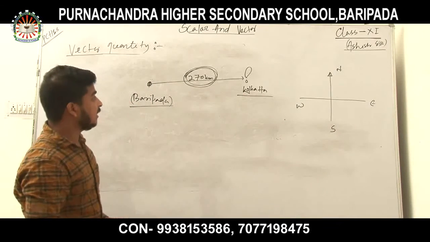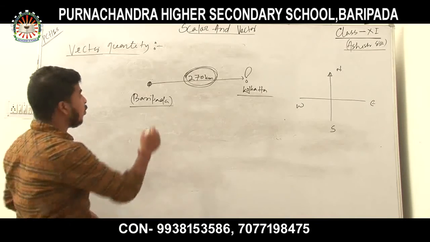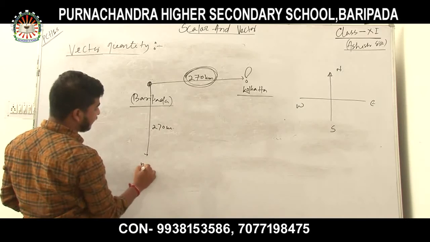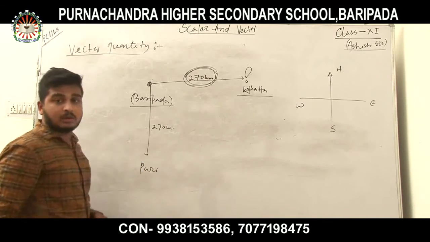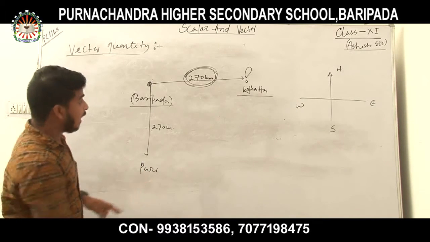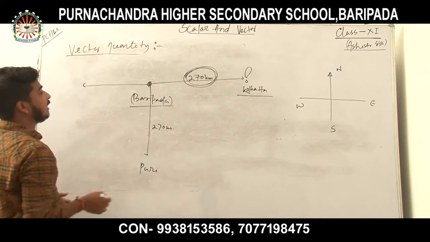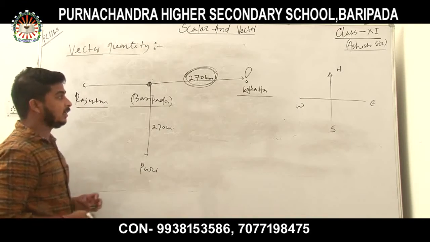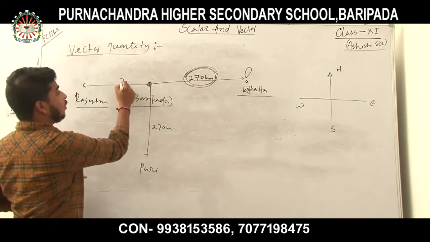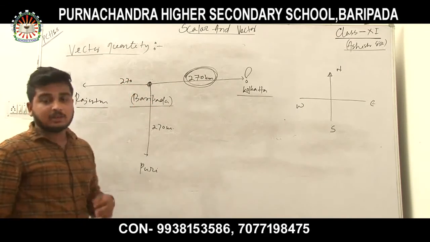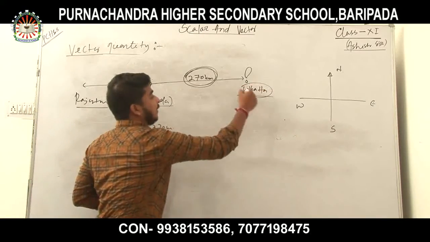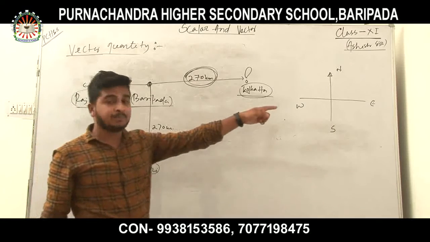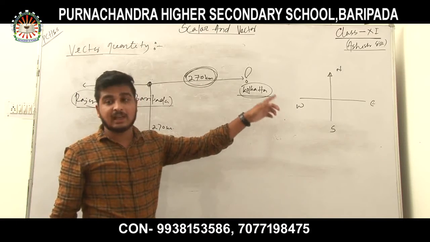Suppose I only say I have to go 270 km. One can go 270 km towards the south and reach Puri of Odisha, or 270 km towards west and reach Rajasthan. So I want to go to Kolkata, but I may reach Puri or Rajasthan if I do not mention the direction.